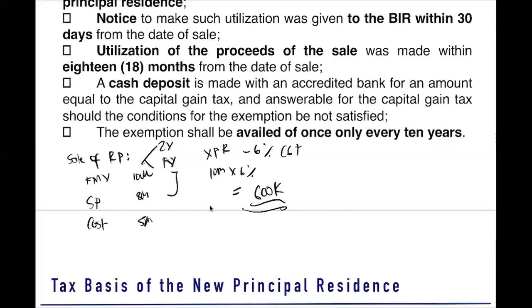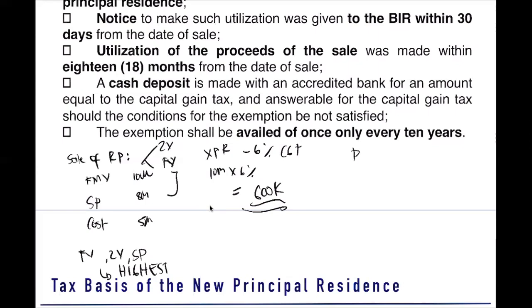How about the fair value? The fair value is the market value of the item. Take note, guys, fair market value can either be zonal value or fair value. But para mas madali siya, kunin nyo yung fair value, kunin nyo yung zonal value, kunin nyo yung selling price. Alin man yung highest dyan sa tatlo, yun yung magiging basis nyo. So in this case, let's say 10 million. So 10 million times 6%, 600,000. That is if the real property is not considered as principal residence.